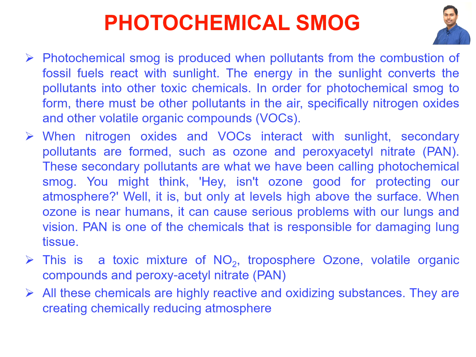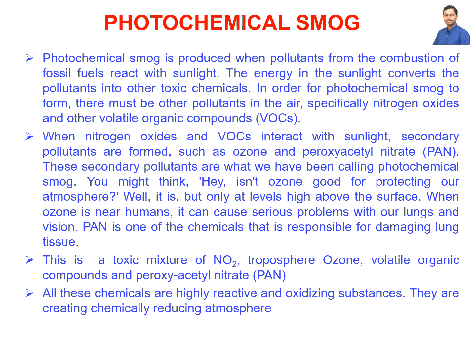When they come into contact with other particles or with volatile organic compounds, they can create this type of smog.